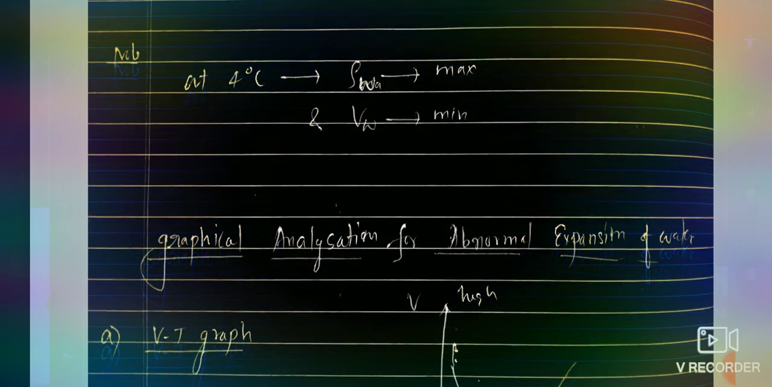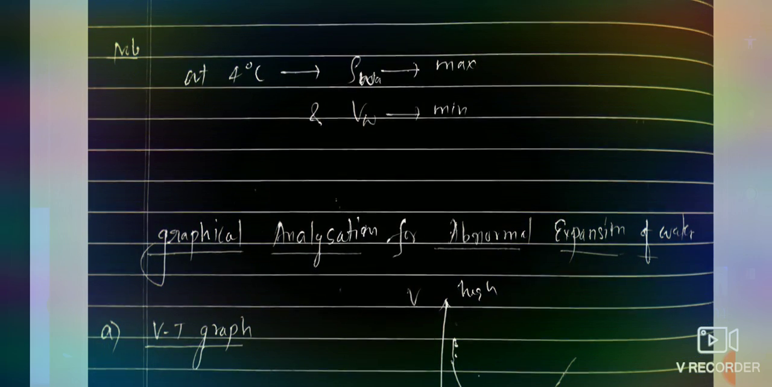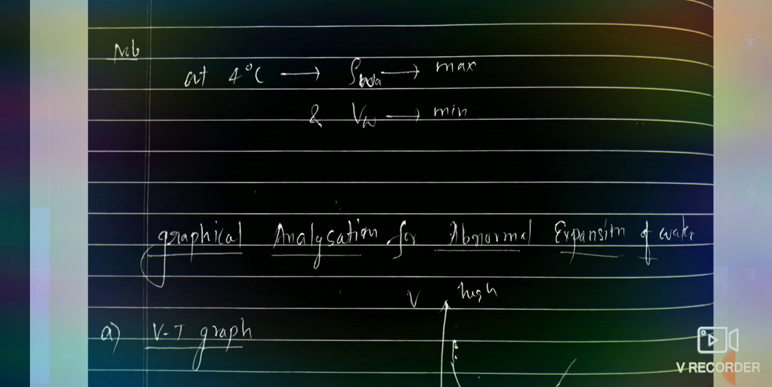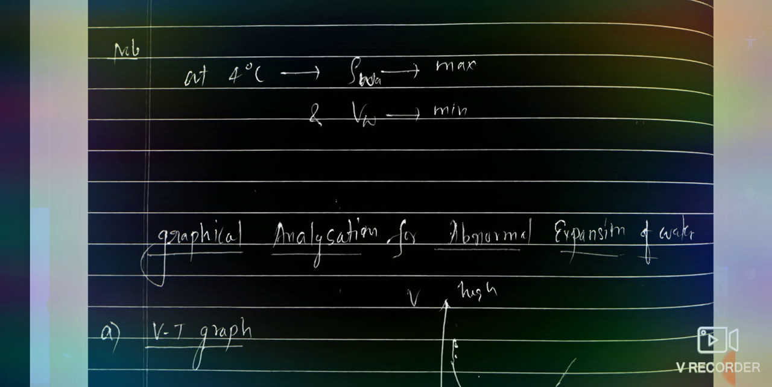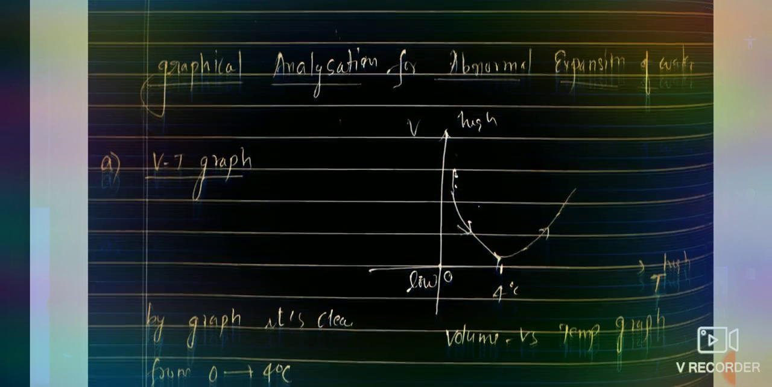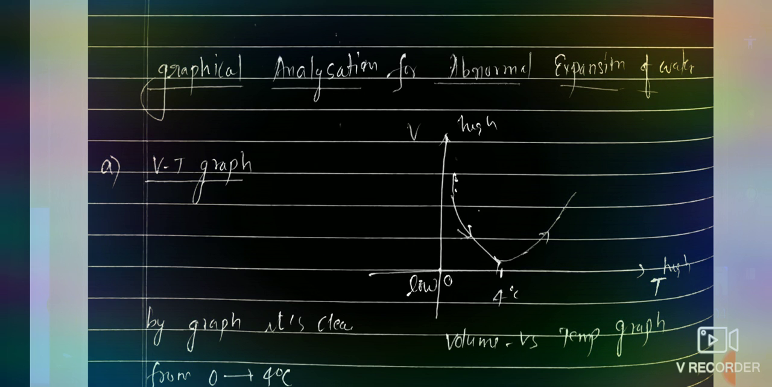If somebody asks you at what temperature the density is maximum, then you have to tell them 4 degrees Celsius: density of water is maximum, meanwhile the volume of water is minimum. Okay, now if we analyze all these things graphically, then we can easily see in this video